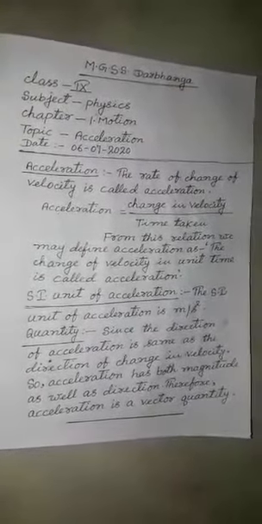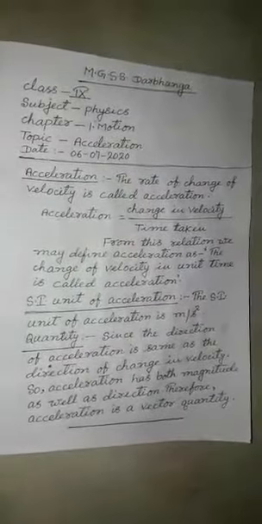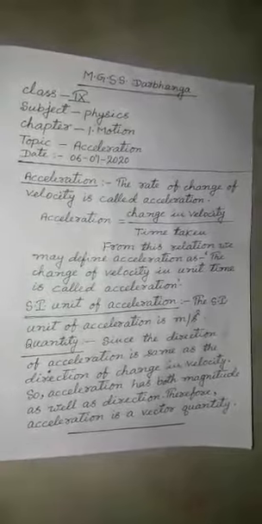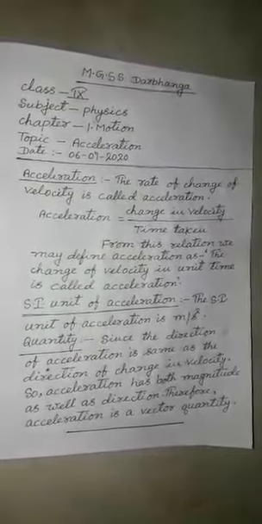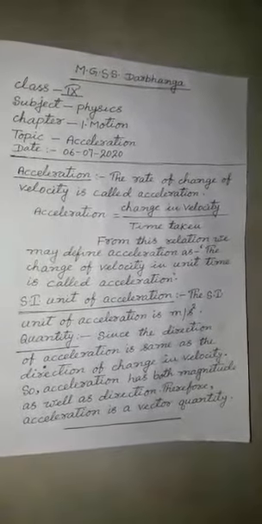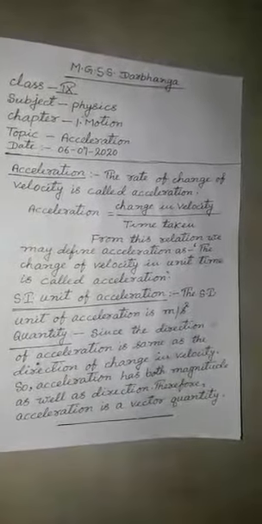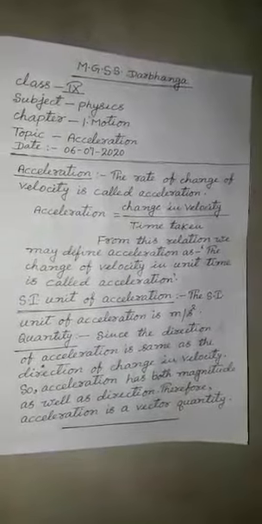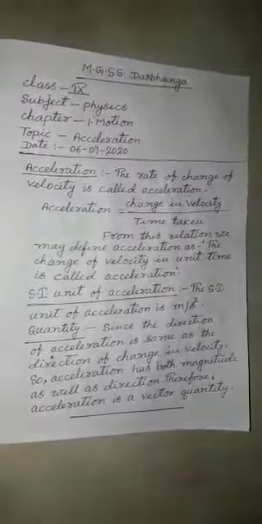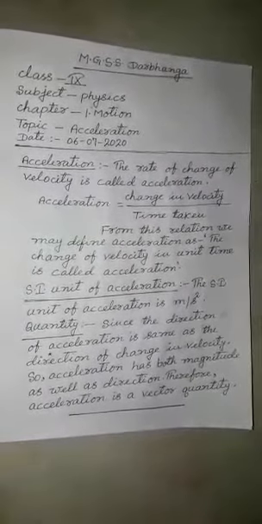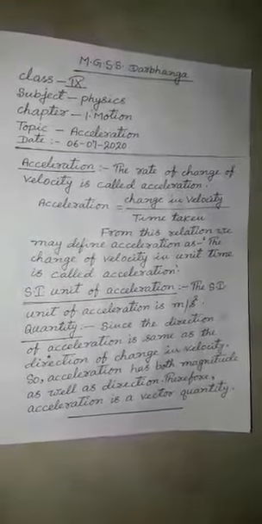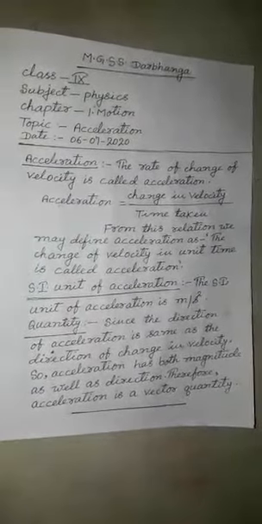Since the direction of acceleration is same as the direction of change in velocity, in this way the acceleration has both magnitude as well as the direction, therefore acceleration is a vector quantity. Means we may find what type of quantity is this one, what will be the SI unit.